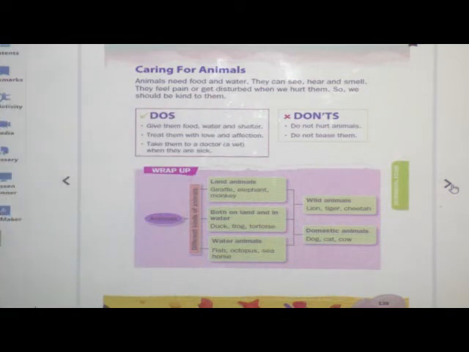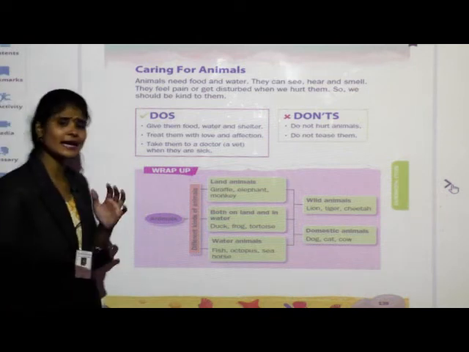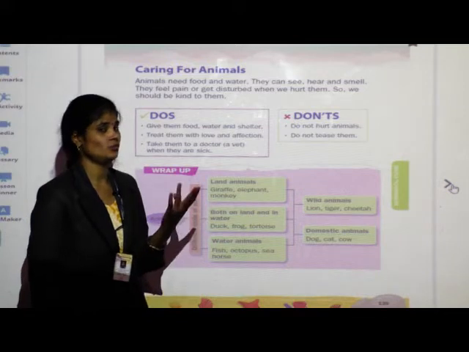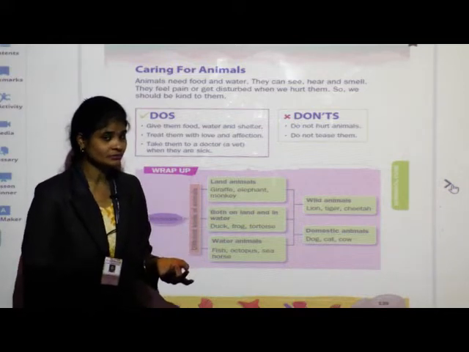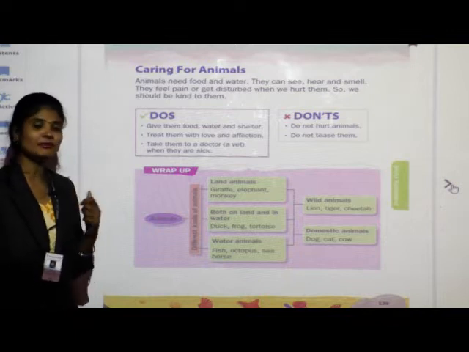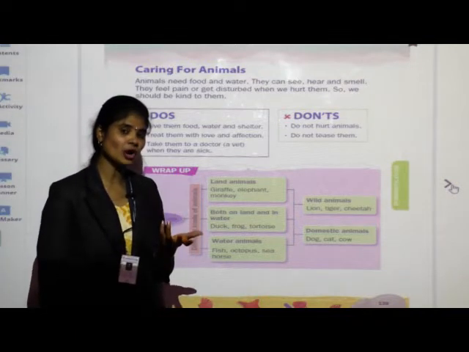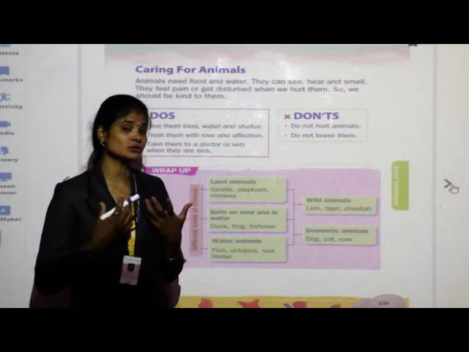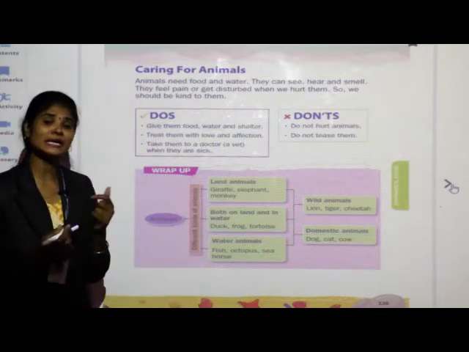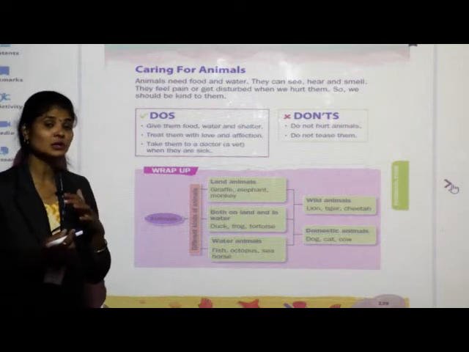Listen children, animals are like us. As we need food and water, also we need shelter. Why do we need food and water? We need them for the growth of our body. Like that, animals also need water and food for their growth.